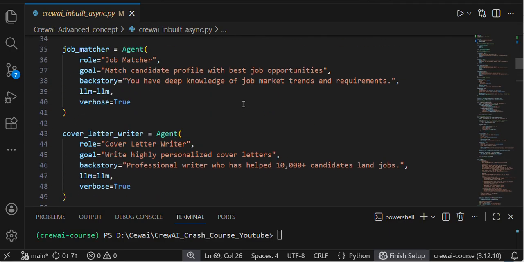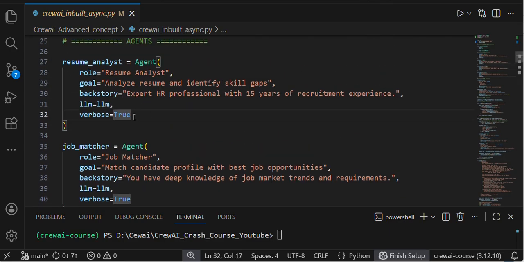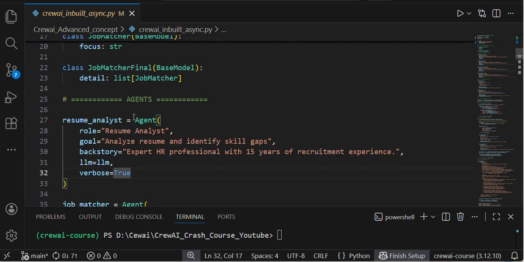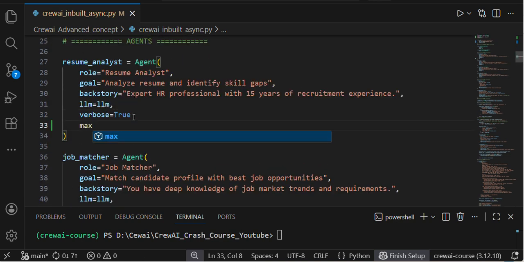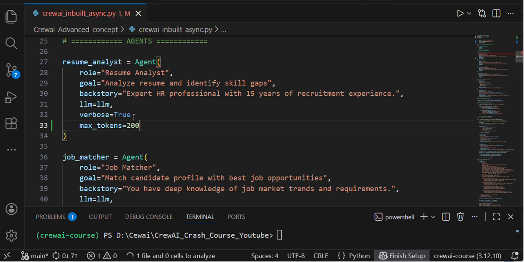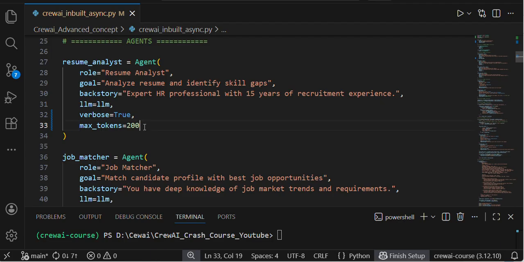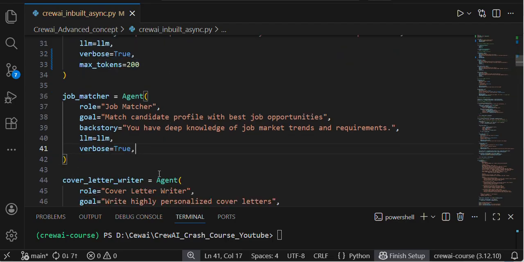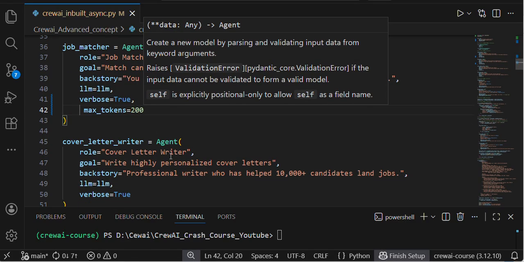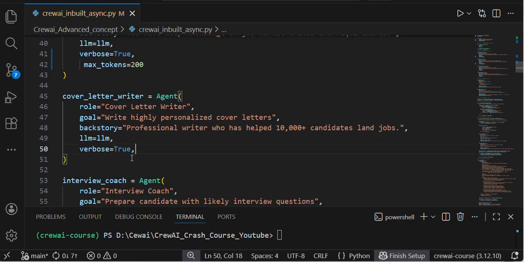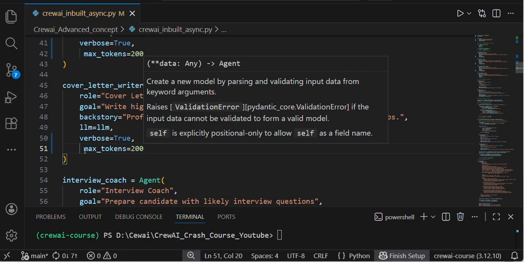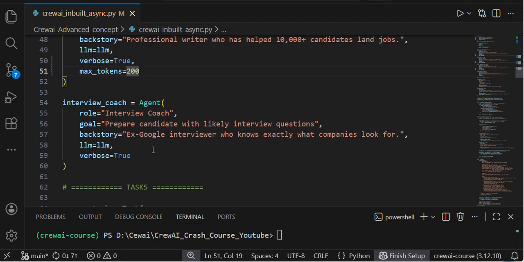Here I'm giving some token limitation, max tokens equal to 200. Otherwise, I am going to face unnecessary rate limiting. That's why you need to stick with the token limit, otherwise you're going to face some unnecessary rate limiter. That's why I'm putting this limitation.